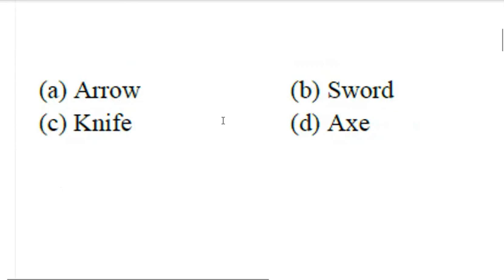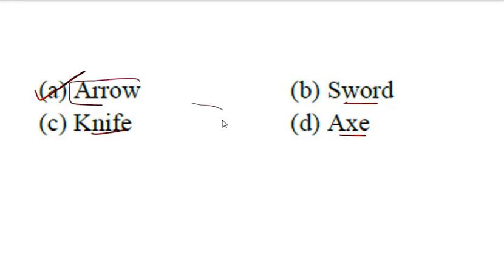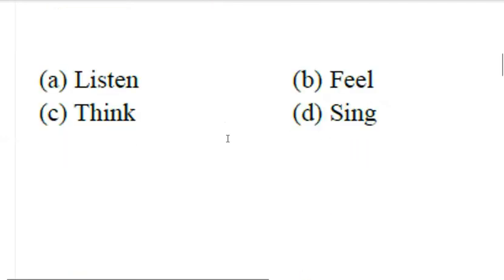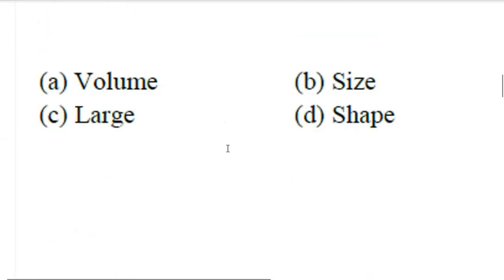Arrow, sword, knife, and axe. Arrow, because the rest are used in war and the arrow is different. It's a projectile. All these are used for cutting purposes, but the arrow is not for cutting; it is for piercing. Listen, feel, think, sing. Sing. Everything is inside our mind except singing. All are inputs and it is the output. All are inside and that is outside.